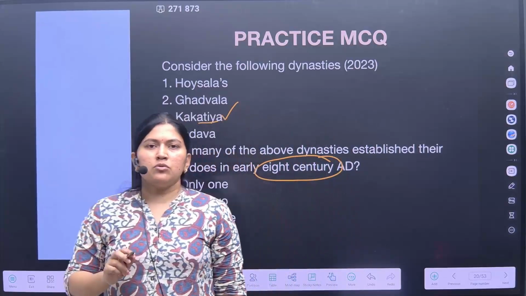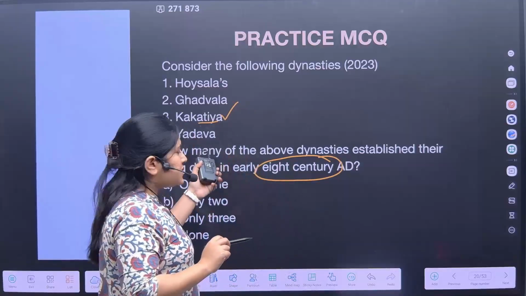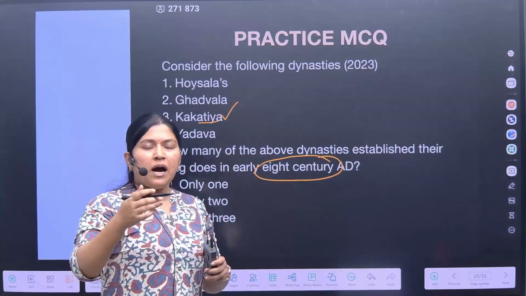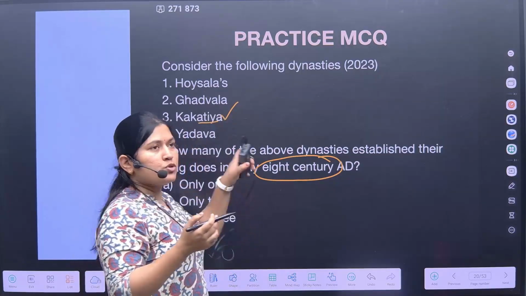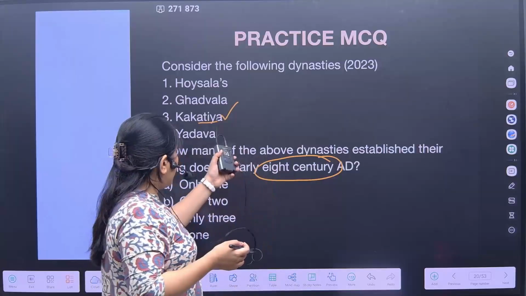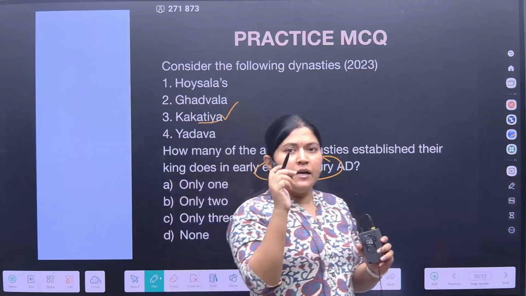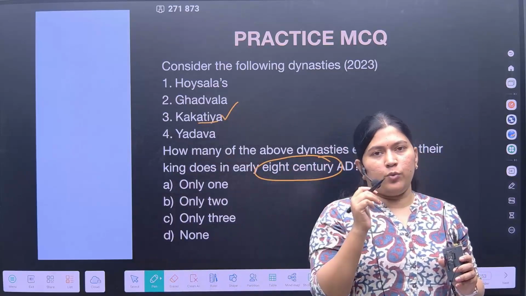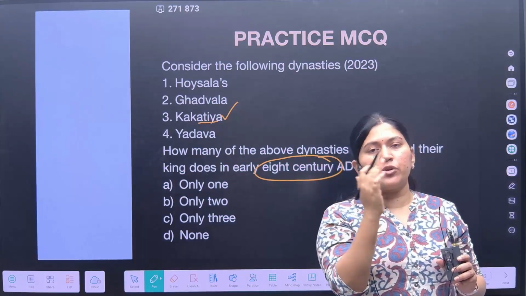Now, not necessarily would it be completely from the Gupta period. Some dynasties are from the initial phase of the Gupta period, some dynasties are of the post-Gupta period. So here the point to be noted is that you should assess the eventual flow of this historical story.